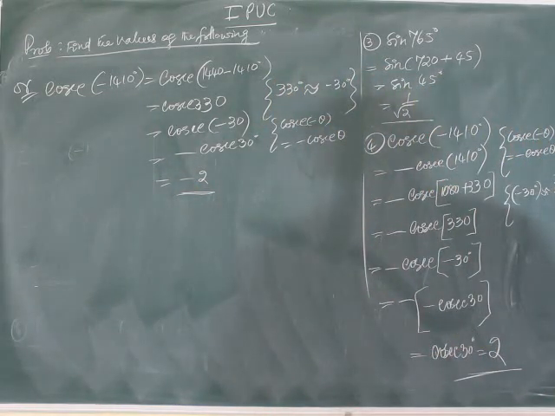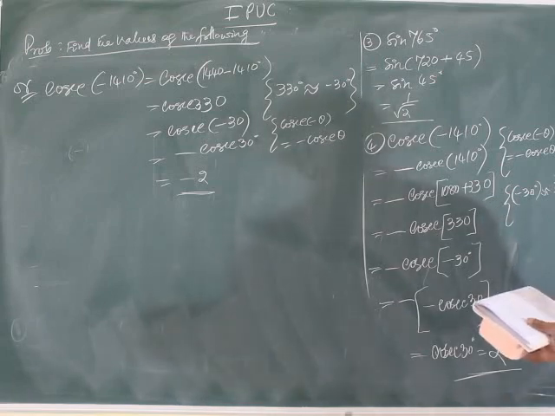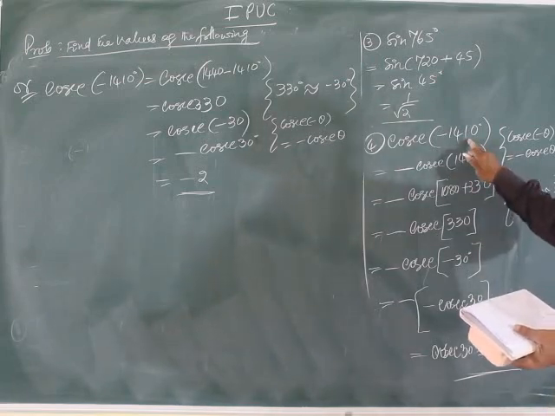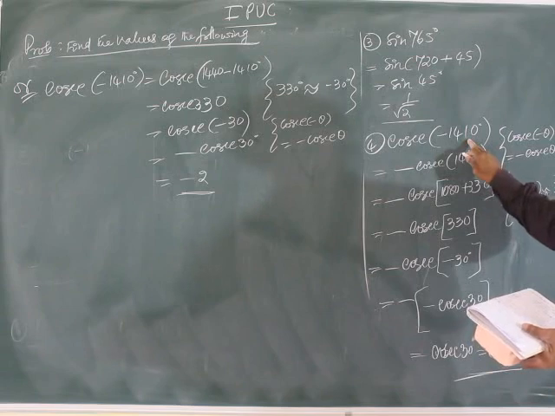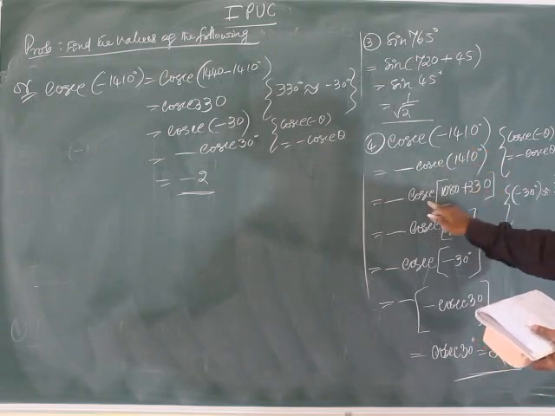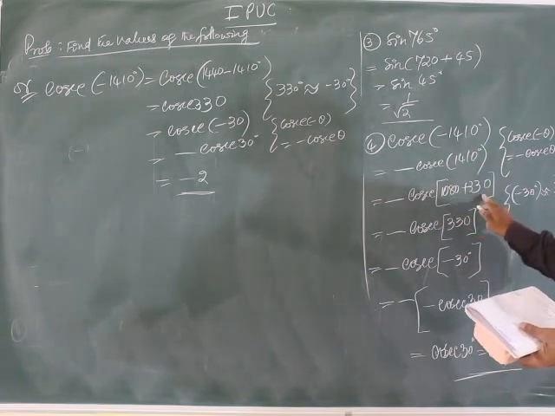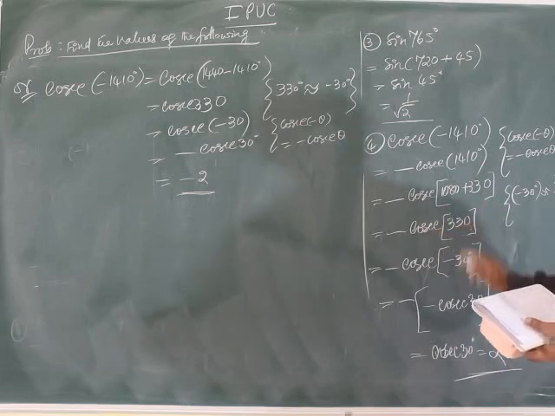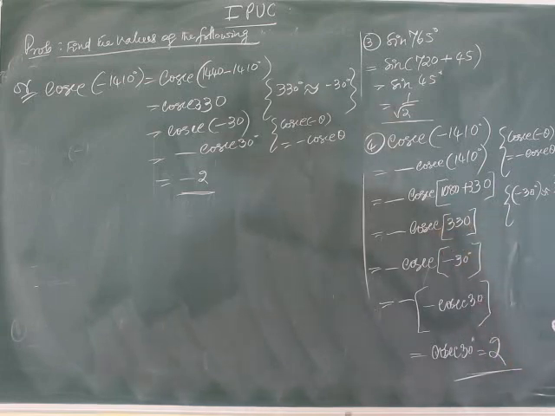What happens here? Cosecant 1410 minus of cosecant 1080 plus 330, cosecant 330, cosecant of minus 30, minus of minus plus, cosecant 30.